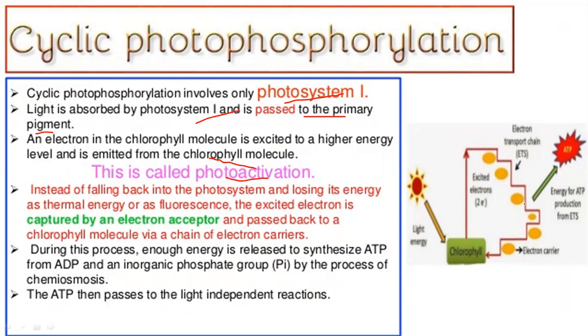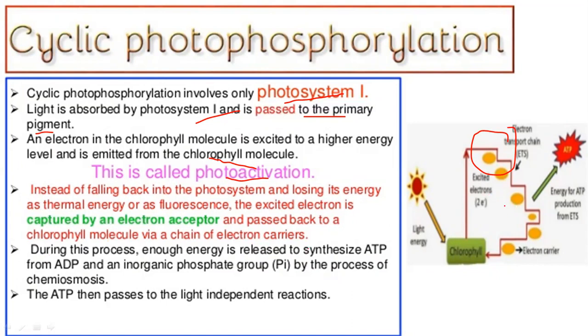Instead of falling back into the photosystem and losing its energy as thermal energy and fluorescence, the excited electron is captured by an electron acceptor, ferredoxin, and passed back to the chlorophyll molecule via a chain of electron carriers.